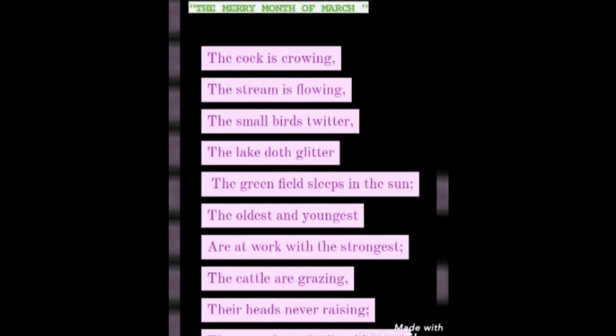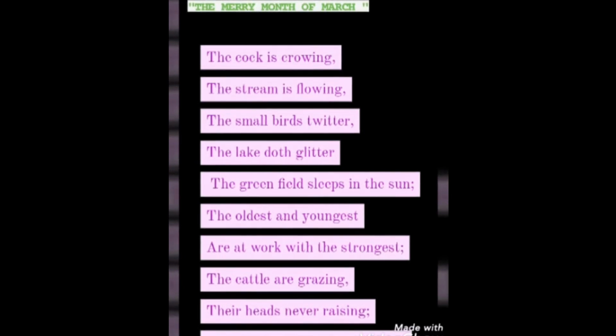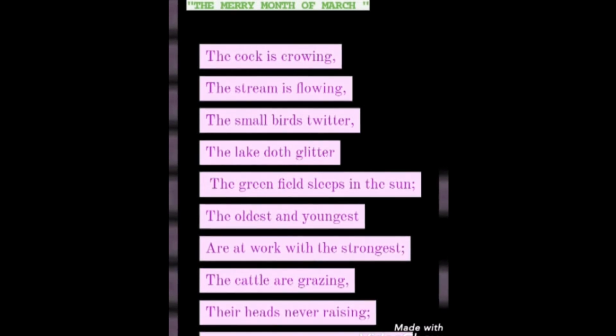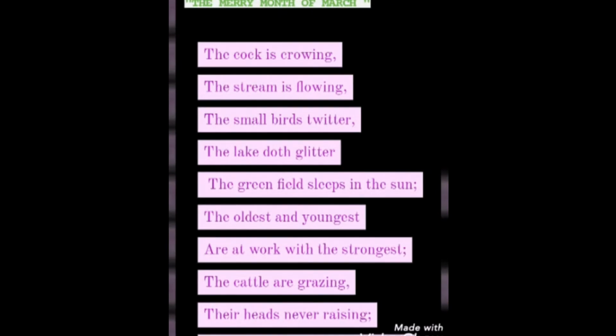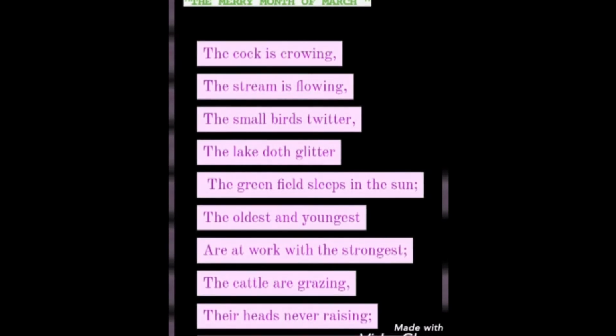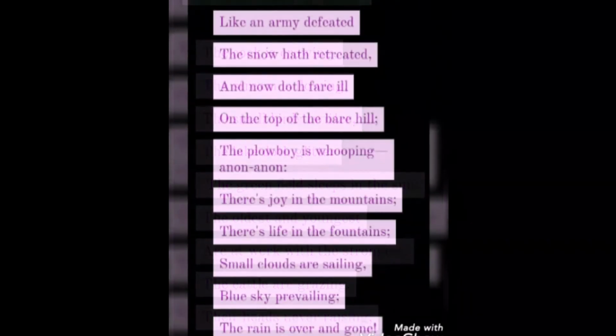Okay, the merry month of March. The cock is crowing, the stream is flowing, the small birds twitter, the lake doth glitter, the green field sleeps in the sun, the oldest and youngest are at work with the strongest. The cattle are grazing, their heads never raising, there are forty feeding like one.